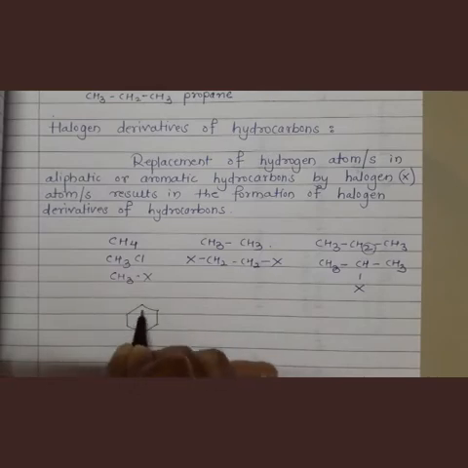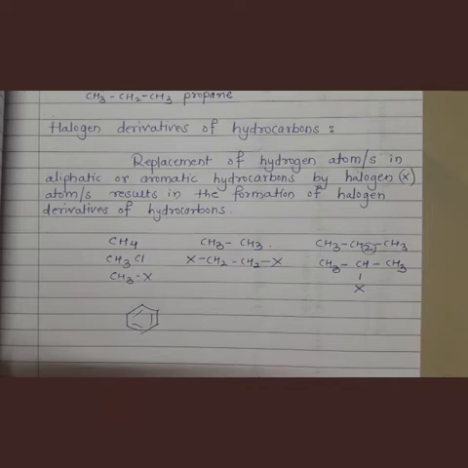Similarly, from an aromatic ring also we can replace a hydrogen atom and form a halogen derivative of aromatic hydrocarbon. Now this is the benzene ring.